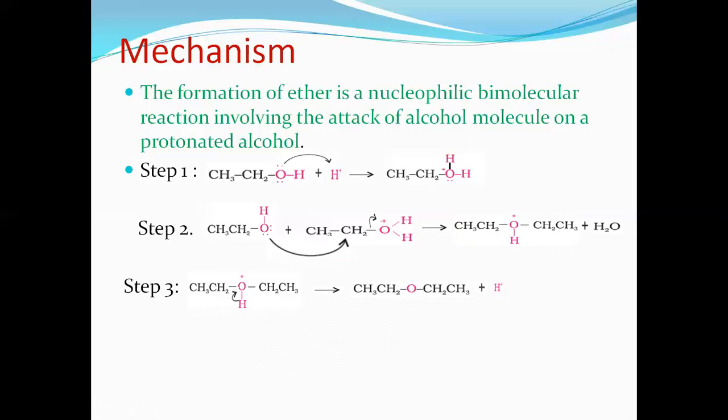Remember, in the first step, protonation of alcohol takes place to give protonated alcohol. In the second step, one more alcohol attacks the protonated alcohol to give an intermediate. In the last step, deprotonation takes place to give ether.